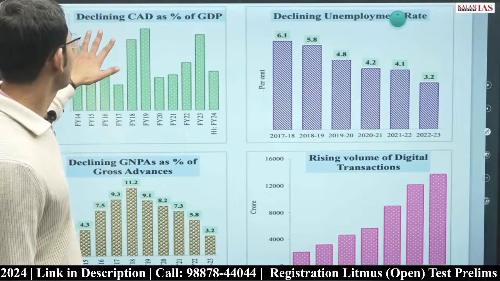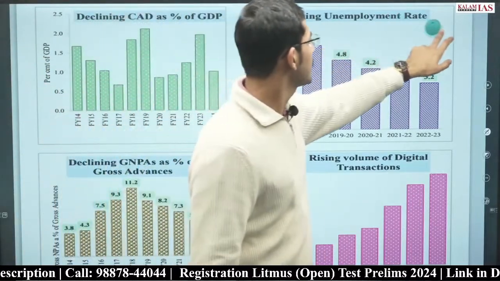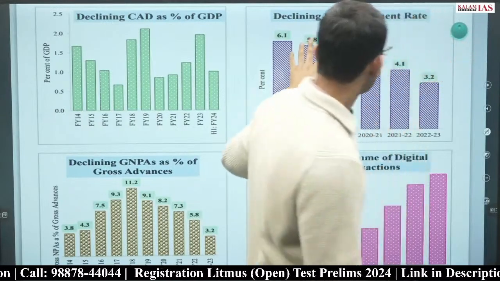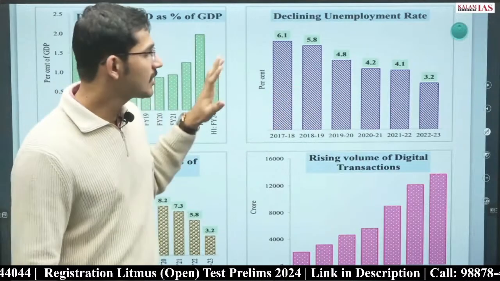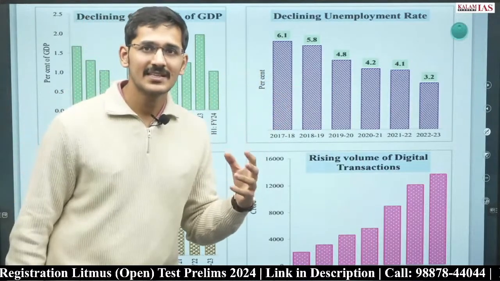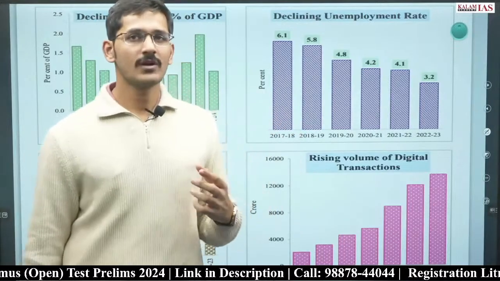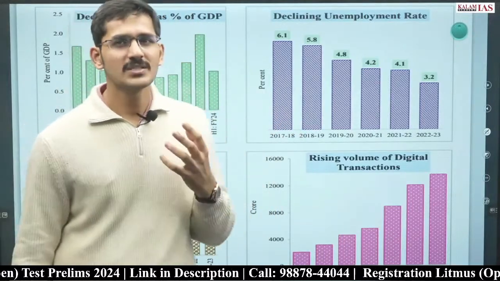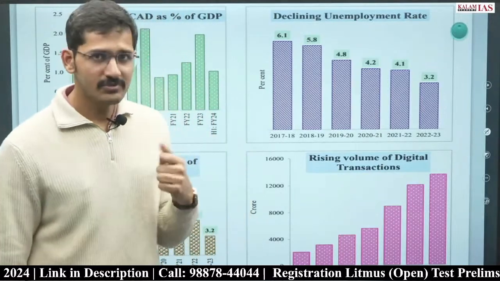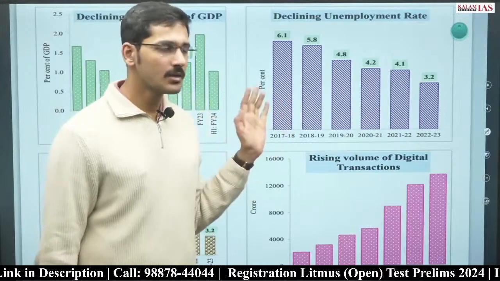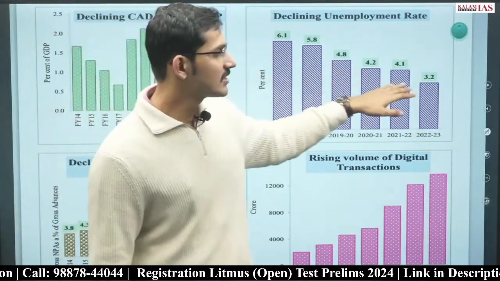First, we will look at the unemployment rate. Unemployment rate has been reducing. This is the data of the Periodic Labour Force Survey. What is the unemployment rate? We have talked about it in yesterday's class. What exactly is the unemployment rate? What is the equation of unemployment rate? So if UPSC asks a conceptual question around unemployment rate, go to the previous class, and we have that in our previous class. So this is the unemployment rate which has been reducing consistently.